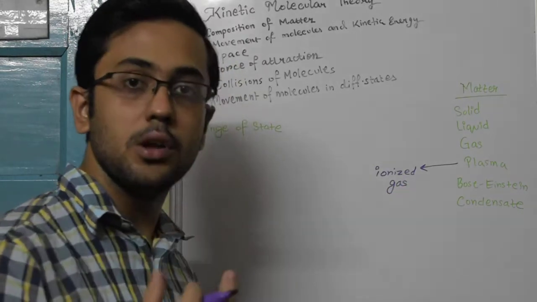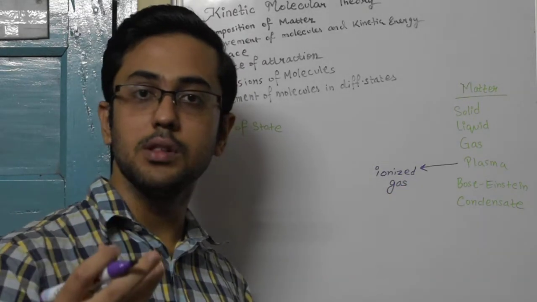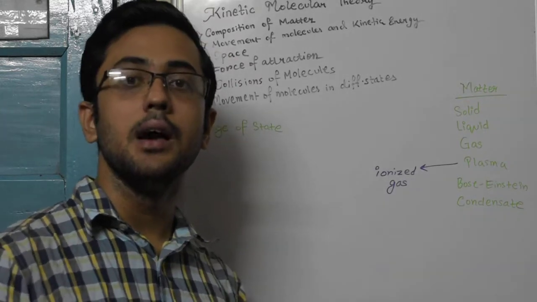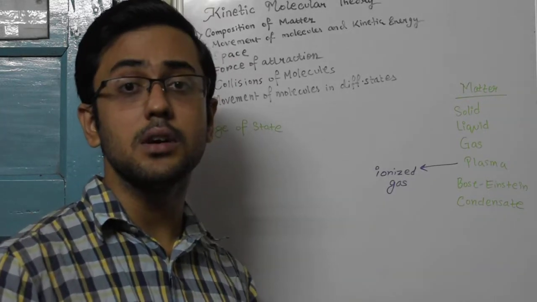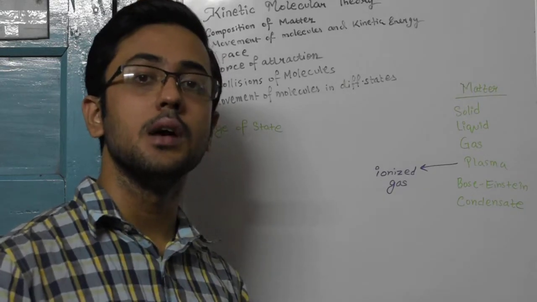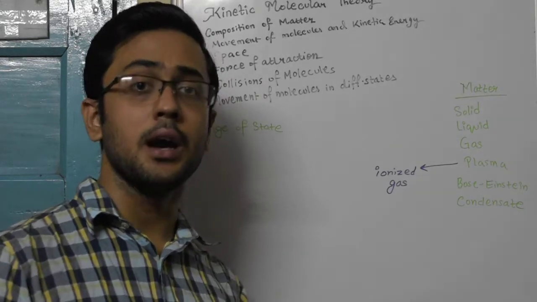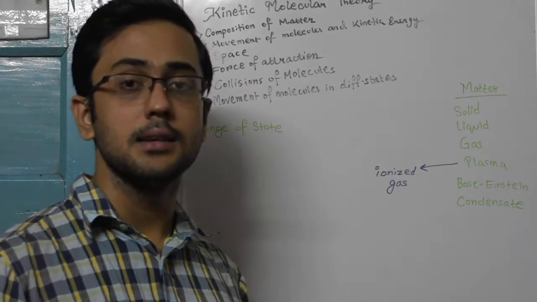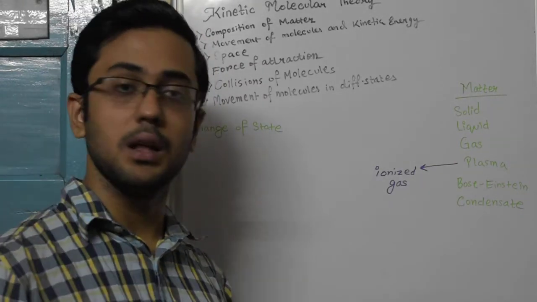So gas molecules can be neutral, they may not have any net positive or negative charge, but when they do have the charge, that is when the gas molecules are either cations or anions, then the ionized gas is named plasma.